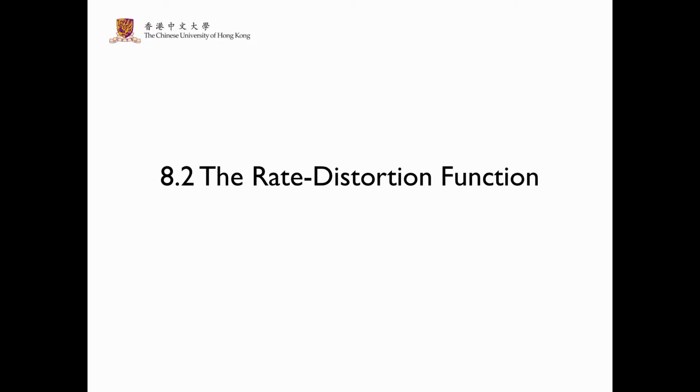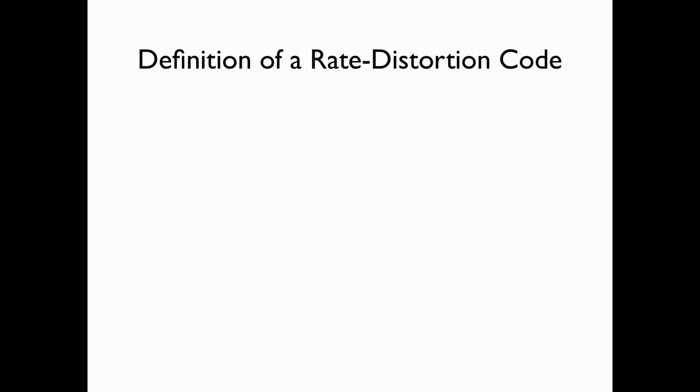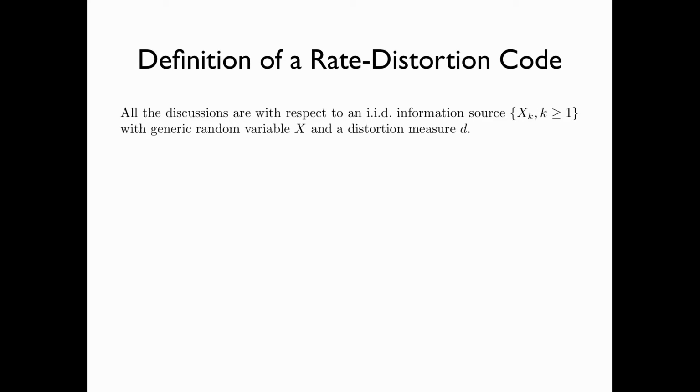In section 8.2, we introduce the rate distortion function. We first define a rate distortion code. Here, all the discussions are with respect to an IID information source X_k, k greater than or equal to 1, with generic random variable X and a distortion measure d.